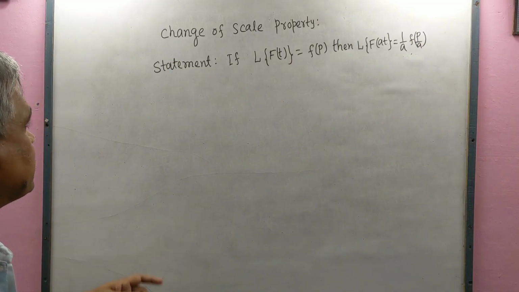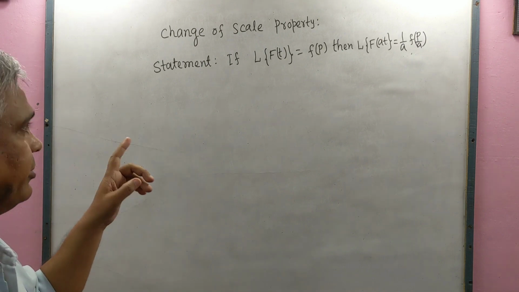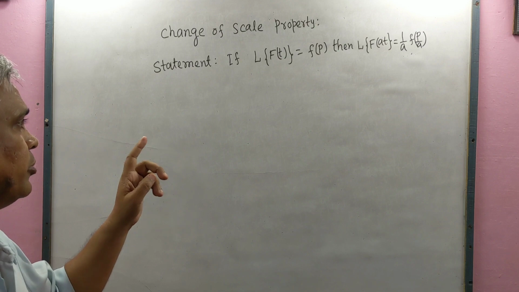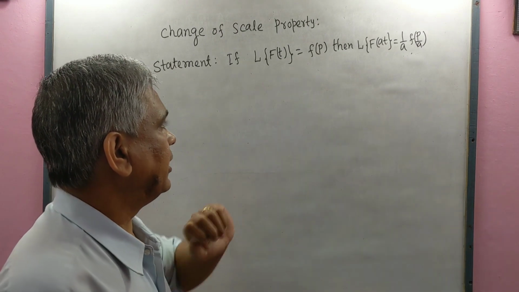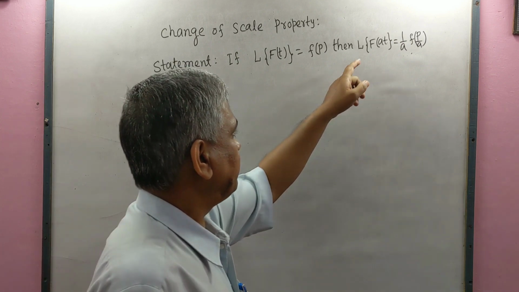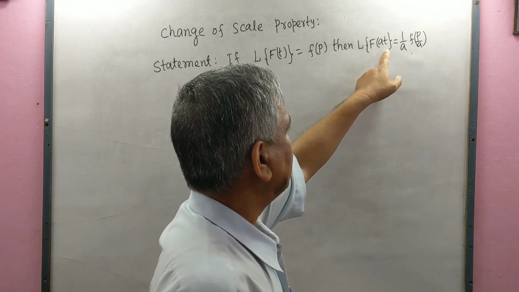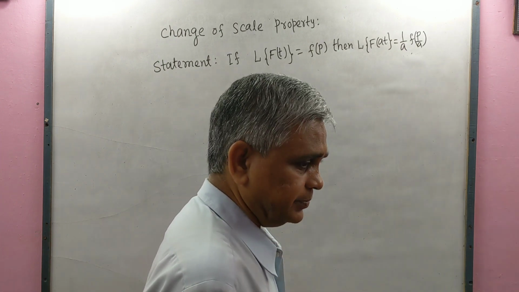Now we will discuss the change of scale property statement. If L{f(t)}, the Laplace transformation of the function of t, equals small f(p), then the Laplace transformation of f(at) equals 1 by a f(p by a).